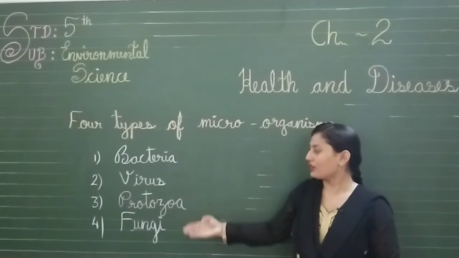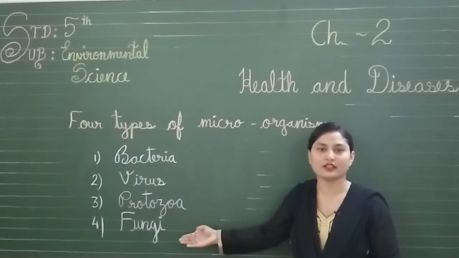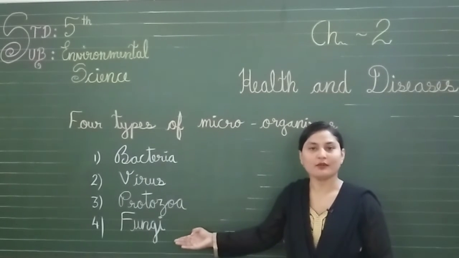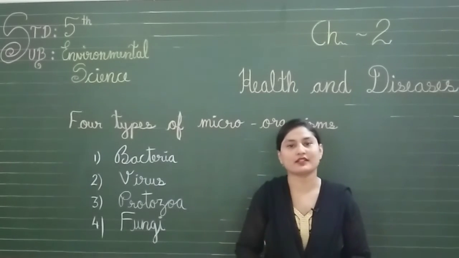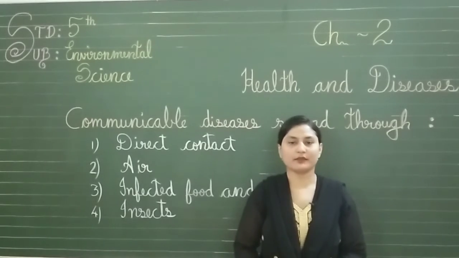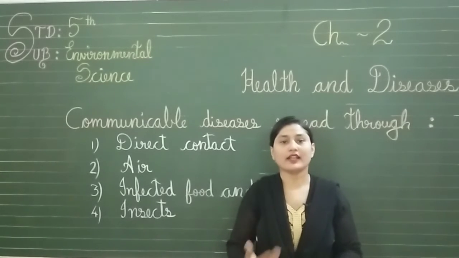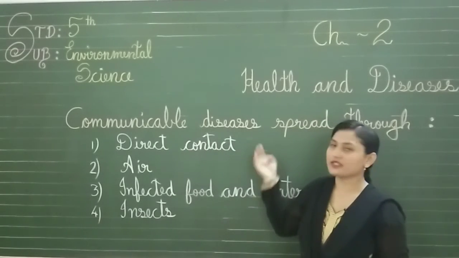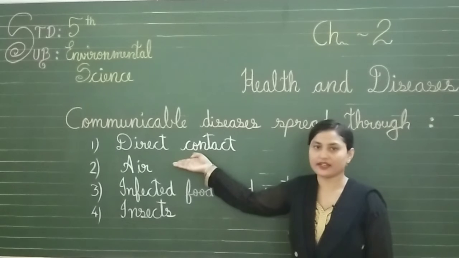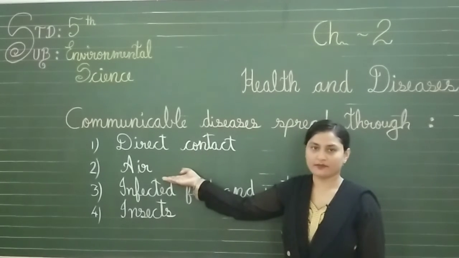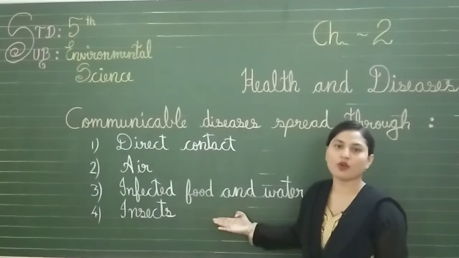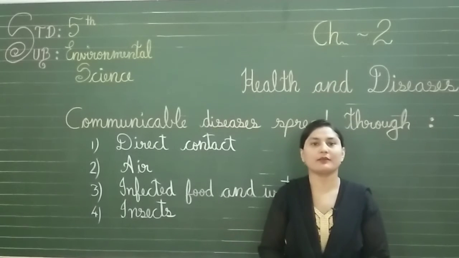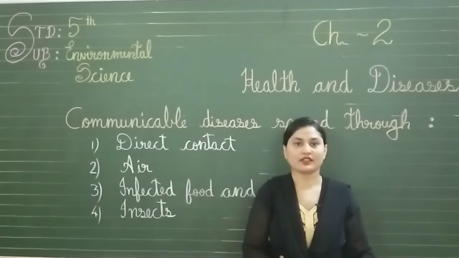So this was about all the four types of microorganisms, and these four microorganisms spread diseases which are communicable. Communicable means which spread from one person to another. So here we have learnt much about communicable diseases. Now let's see how these communicable diseases are spread. These communicable diseases are spread through, first, direct contact; second, by air; third, infected food and water; and fourth, insects. So by these four ways communicable diseases are spread from one person to another.